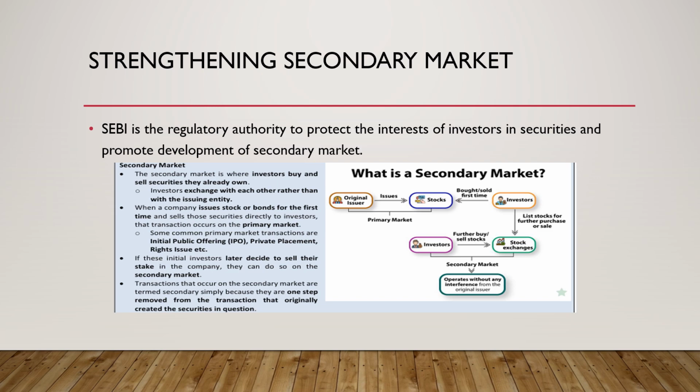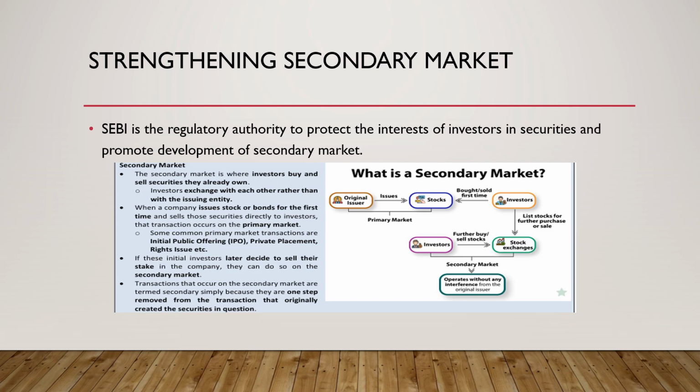At the second level we can see it further. At the stock exchange level, some investor buys those stocks. At that second exchange and investor level, we can say that it is the secondary market. So from here we can see that the secondary market is where investors buy and sell securities they already own. Investors exchange with each other rather than with the issuing entity. For example, they exchange it between themselves rather than with the issuing entity.